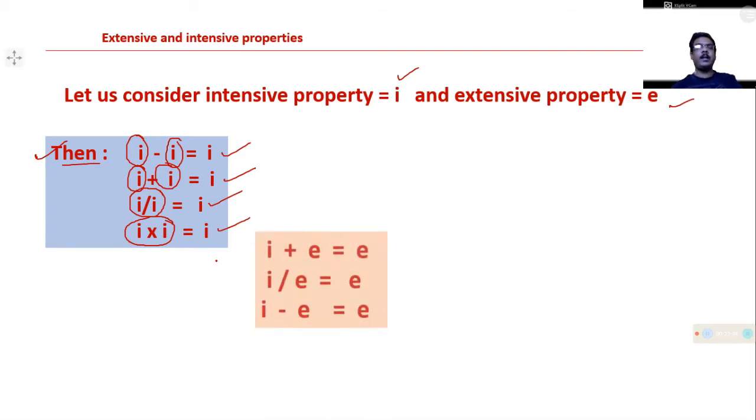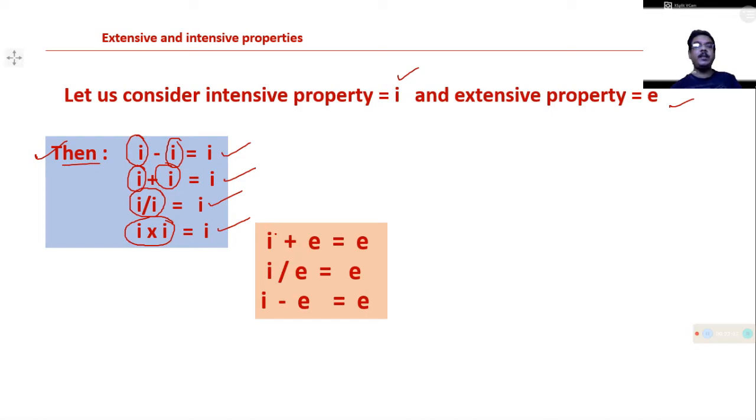Now there are some other relationships. If an intensive property is added with an extensive property, then the new property will be extensive. An intensive property divided by an extensive property, then the property will be extensive. And an extensive property subtracted from an intensive property, then the property will be extensive. So these are some relationships.